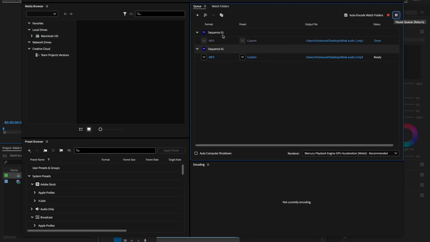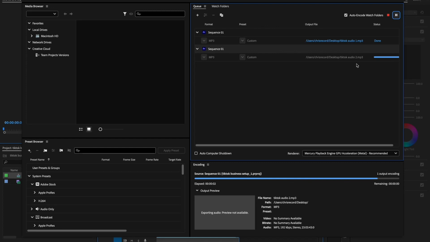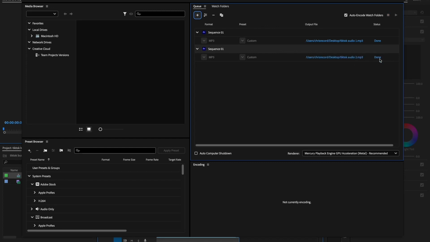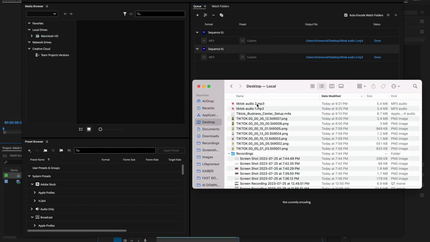Now we didn't even name them. We just call them Sequence 1, Sequence 2. It didn't even matter. So watch how simple that is. Those are done, right? So now we have 2 audio files. I'll show you what they look like. So here they are, TikTok Audio 1, TikTok Audio 2.